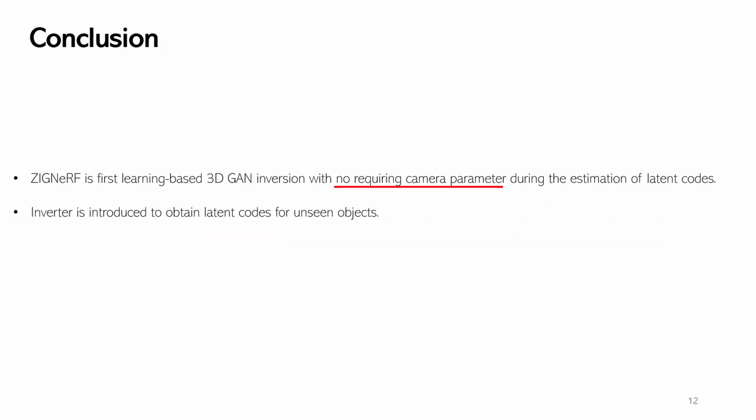ZIGNeRF is the first learning-based 3D GAN inversion that does not require camera parameters during the estimation of latent codes. The inverter is introduced to obtain latent codes for unseen objects.